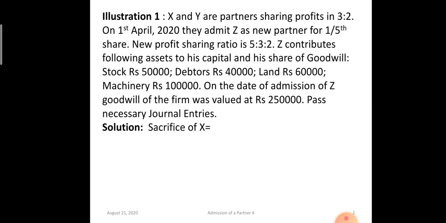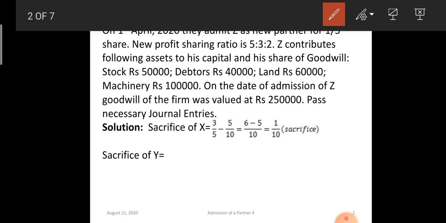Let's calculate the sacrifice of X. Old share is 3 by 5 minus new share 5 by 10. So 6 minus 5 divided by 10. Old share is 3 by 5, new share is 5 by 10.